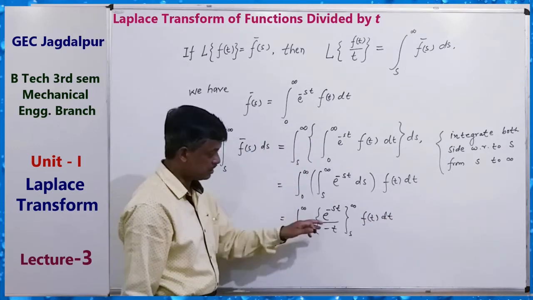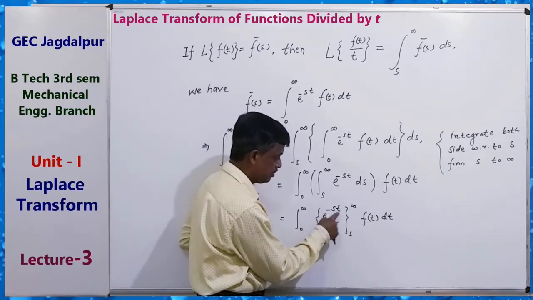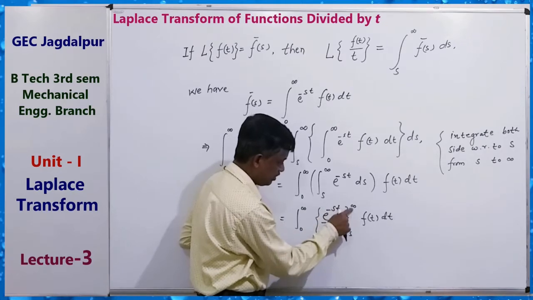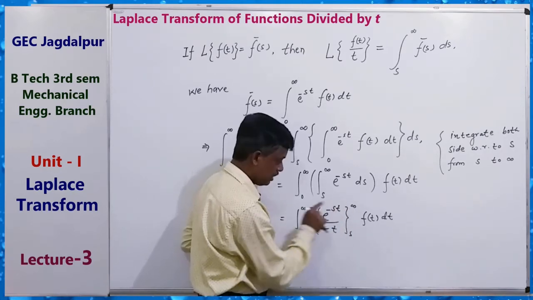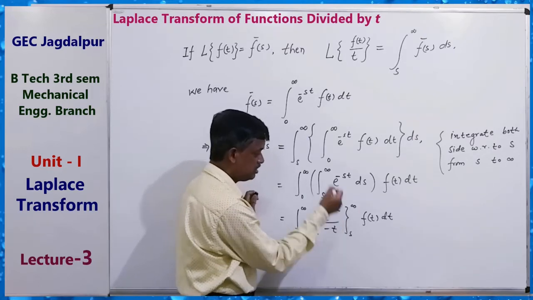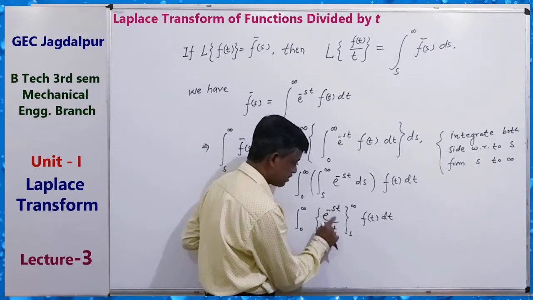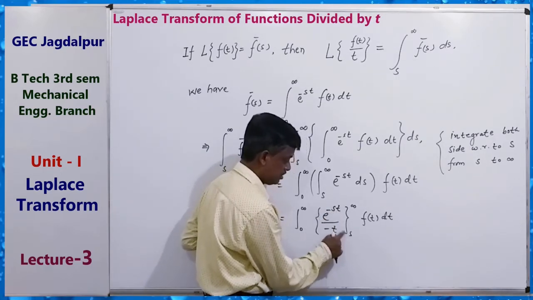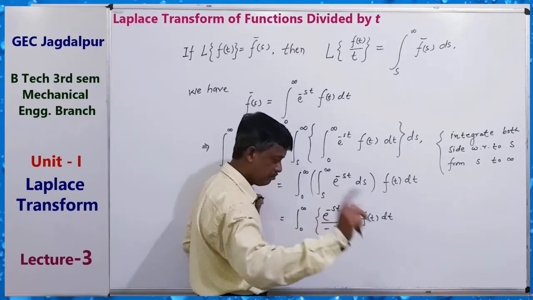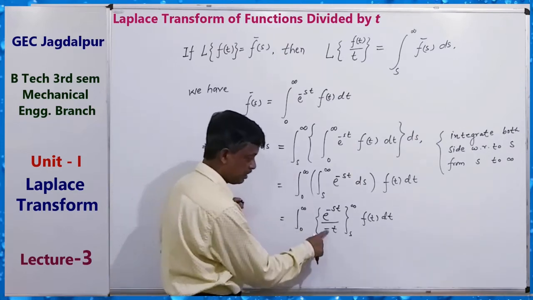Okay, now apply this limit. When s tends to infinity, this will be 0, minus, in place of s put s, e to the power minus st. So 0 minus minus e to the power minus st, minus and minus make plus.